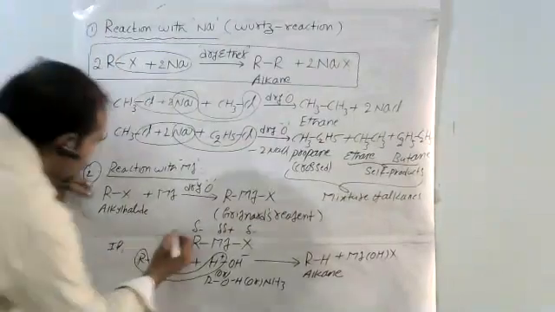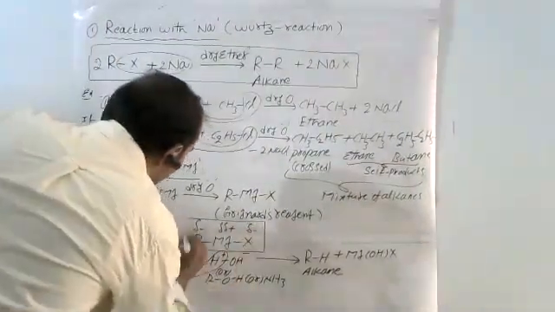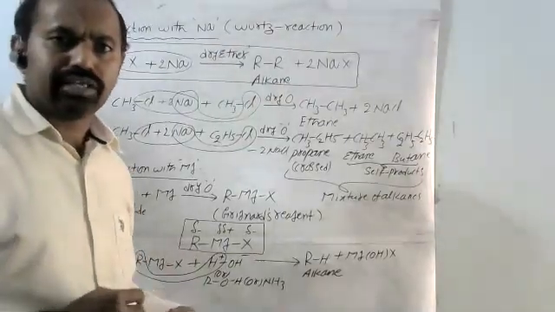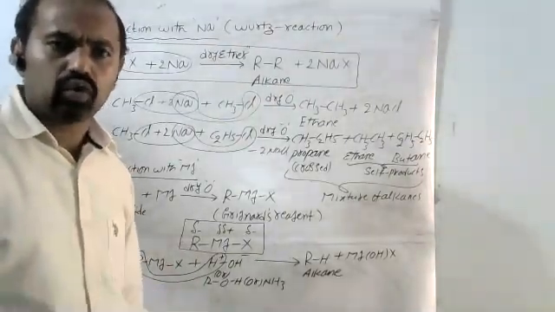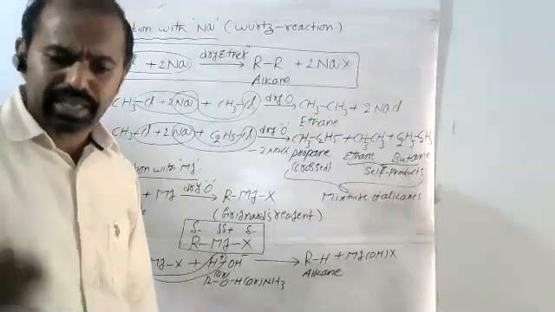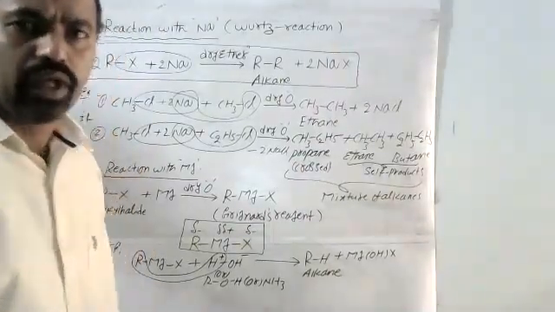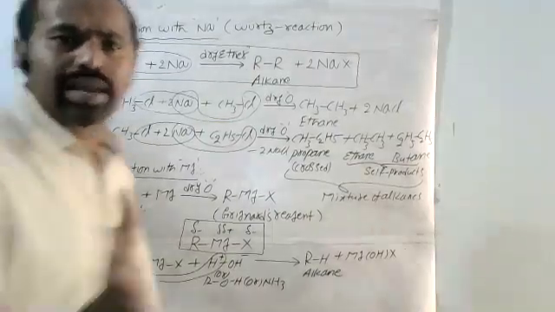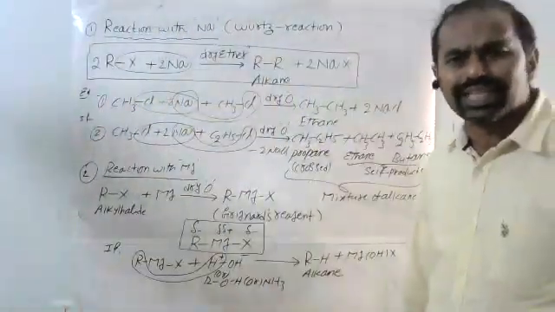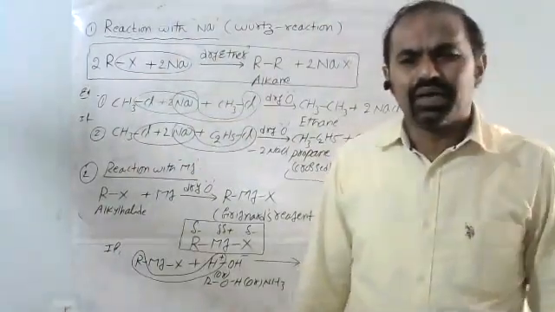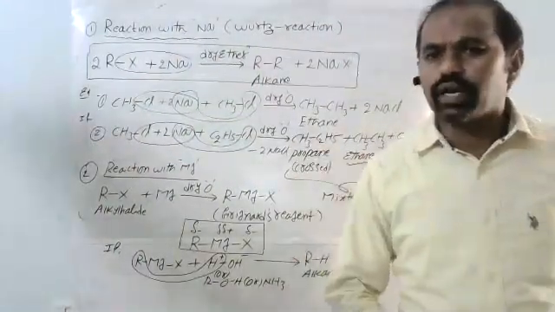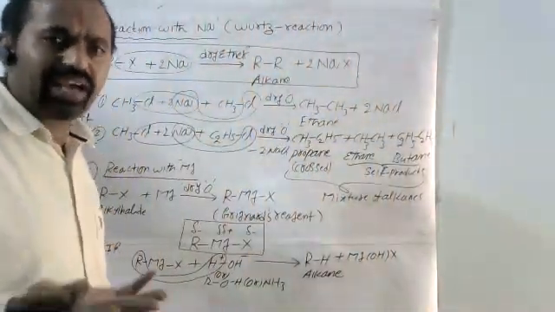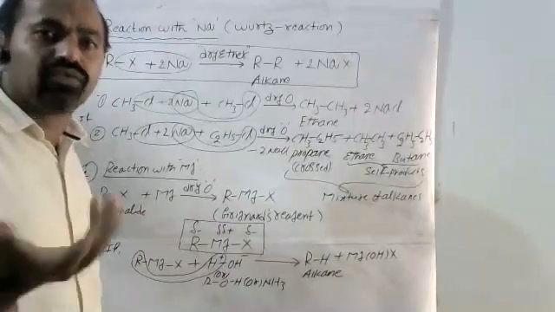What is the meaning of this? See, Grignard's reagent is alkyl magnesium. The carbon magnesium bond is a polar covalent bond. Because of that reason, it is chemically more reactive. When the Grignard's reagent combines with a proton-available compound, proton is nothing but hydrogen H plus ion, where the hydrogen is bonded with more electronegative atoms like oxygen, nitrogen, fluorine.